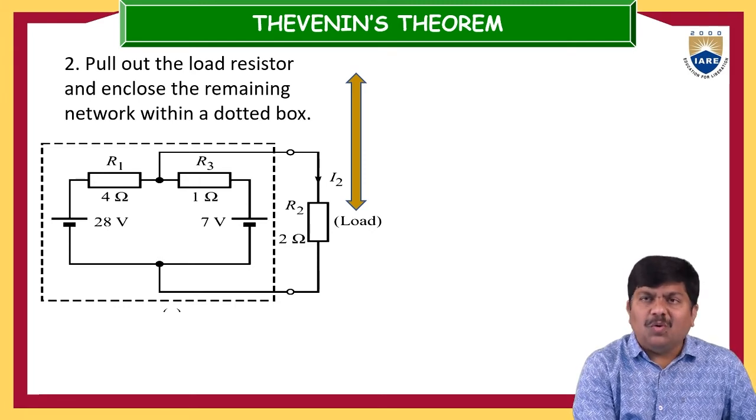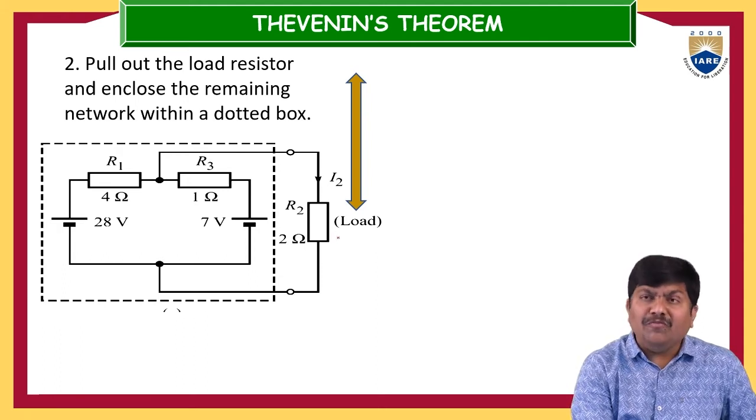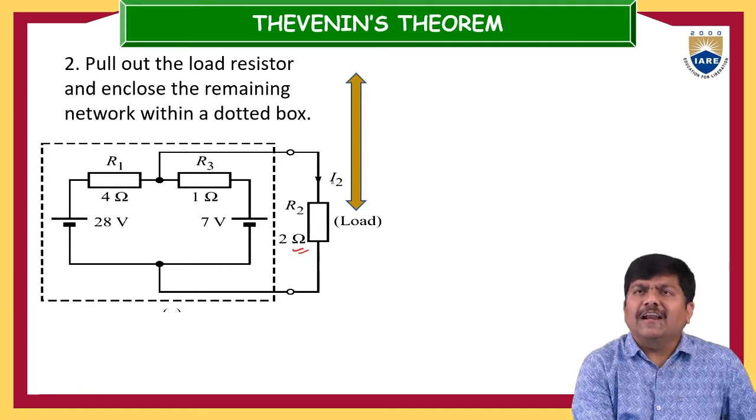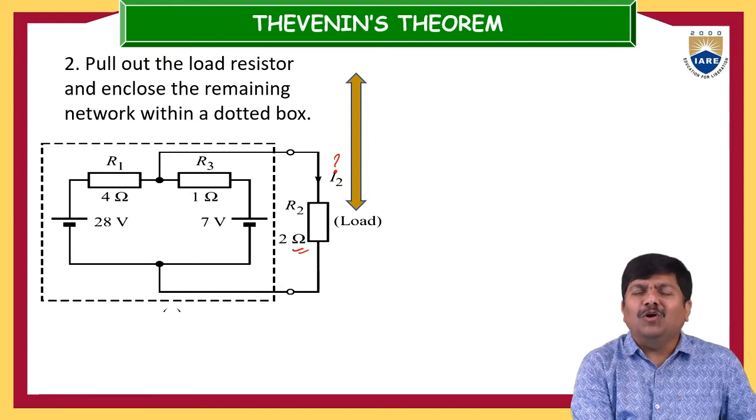Except for this load, everything you have to push inside the dotted box. Here we are separately representing this load with the 2 ohm resistor, and whatever the current through this 2 ohm resistor, it was assumed to be I2. So finally you have to find out the I2 current here, and the remaining portion you keep inside this dotted box. At the end you have to represent this dotted box with one voltage source and one resistor, and the two must be in series. That is the intention of Thevenin's theorem.